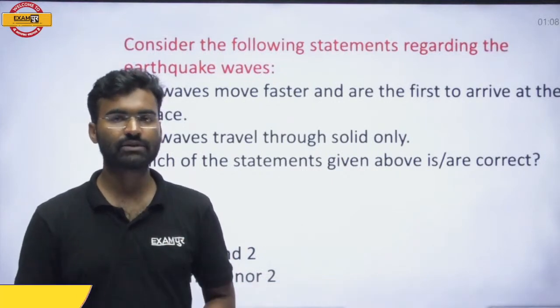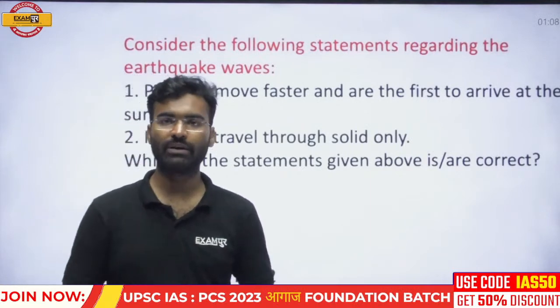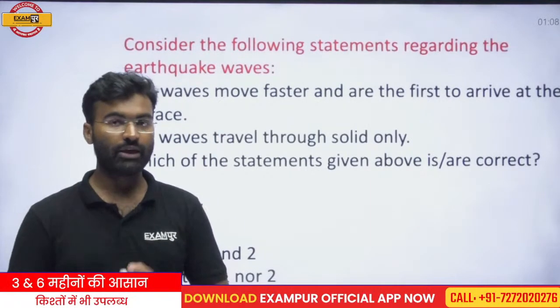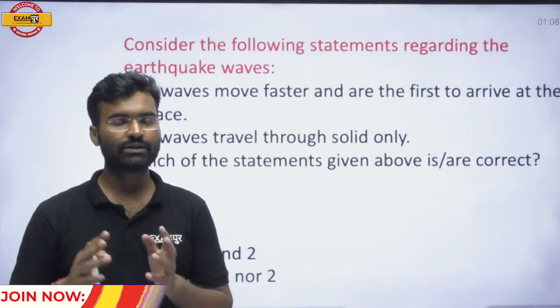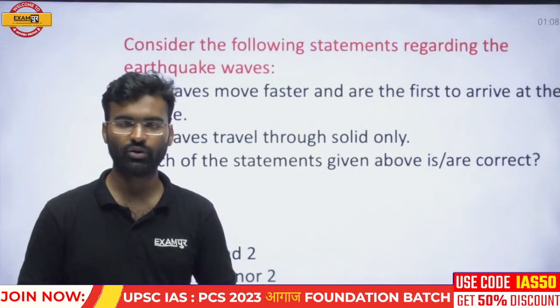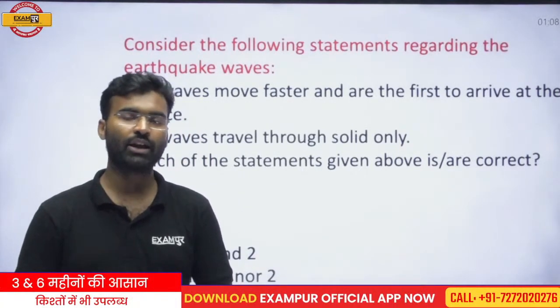And those seismic waves are categorized into two parts. The first is body wave, and the second is surface wave. In body wave, there are two waves. One is the P wave and second is the S wave. And in surface wave, there is the L wave. Okay. And further, L wave is categorized into two parts, Rayleigh waves and Love waves.